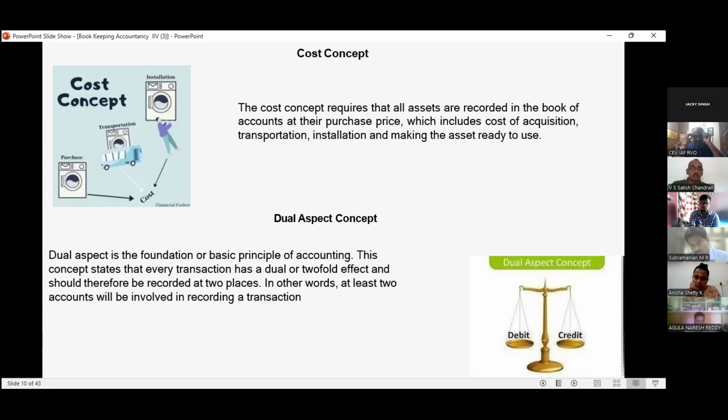And this purchase price should be put on the balance sheet. In the balance sheet, on the asset side, we put the generator at this much cost. Then we have the dual aspect concept. Dual aspect is a foundation or basic principle of accounting. This concept states that every transaction has a dual or twofold effect and should therefore be recorded at two places. Which two places? One is the debit side and the other is the credit side. Double entry. In other words, at least two accounts will be involved in a transaction: one is a debit and the other is a credit.